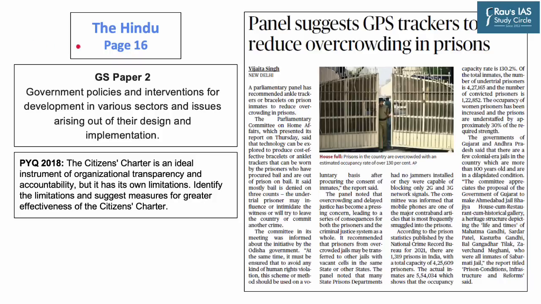Now moving on to the next article of the day, which appeared on page 16 of today's Hindu newspaper. The Parliamentary Committee on Home Affairs presented a report on Thursday. In this report, the committee explored the production of cost-effective bracelets and anklet trackers that can be used by prisoners who are out on bail. And this measure will help the government reduce overcrowding in prisons.